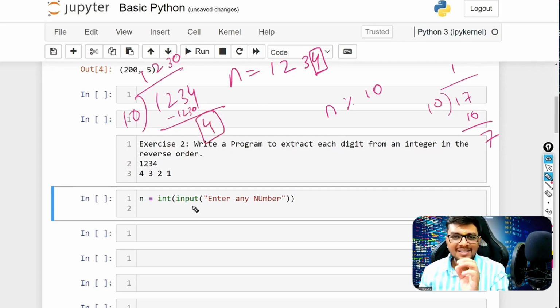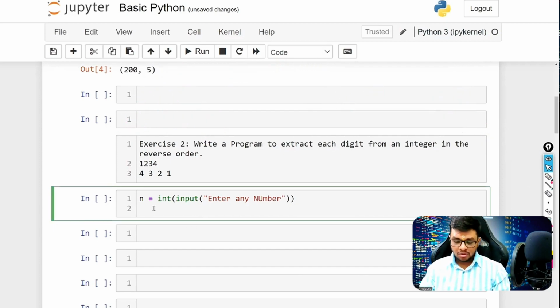So in simple words, if you want the last digit, you would divide it by 10 and take the remainder, so automatically you would get the last digit, whatever it is. So modulus by 10. Let's keep it r, for remainder, equals n modulus 10. So I did it simply here, n modulus 10, and in r, 4 would be stored.